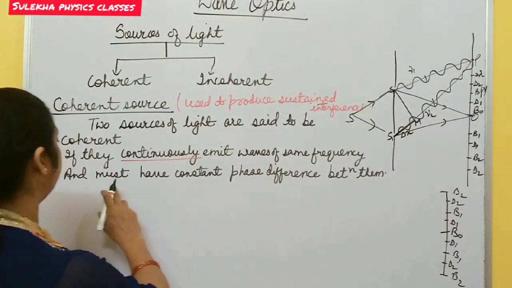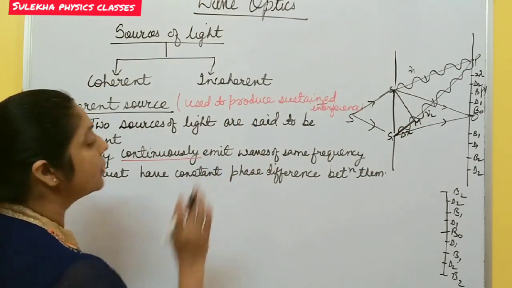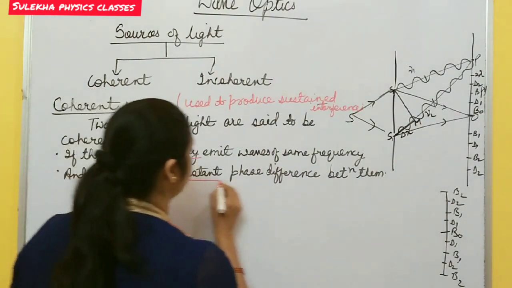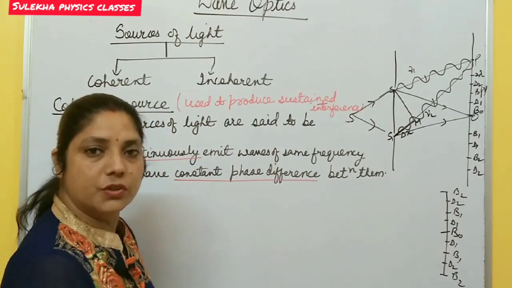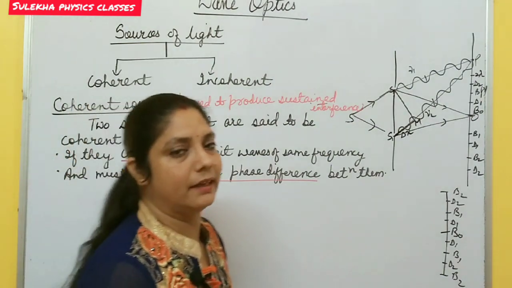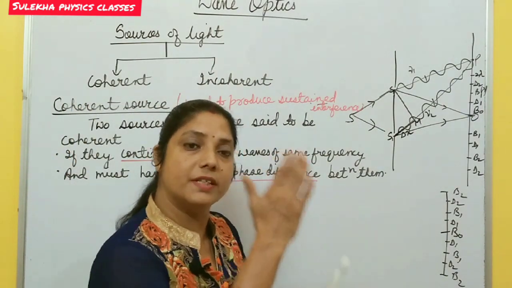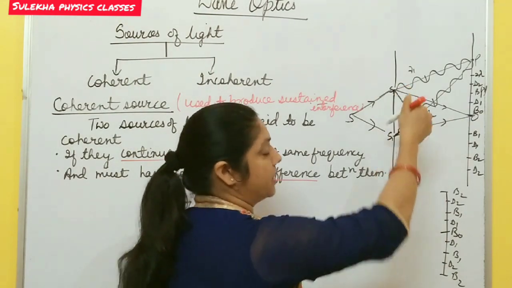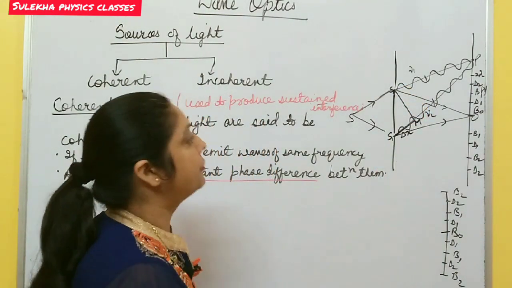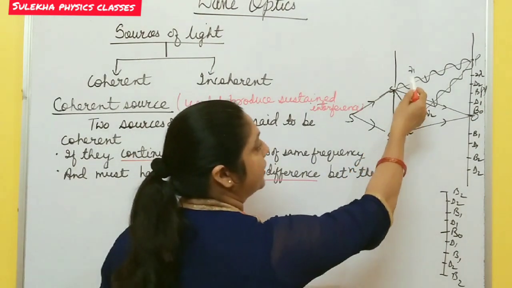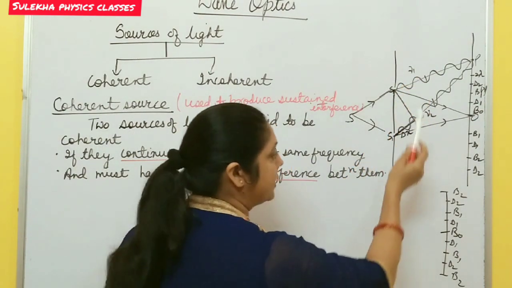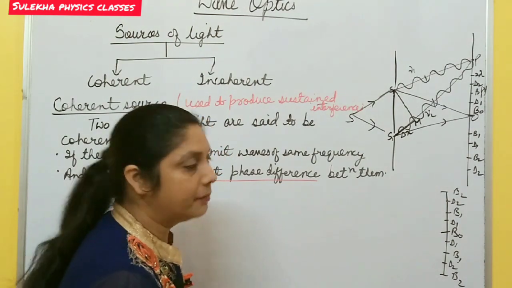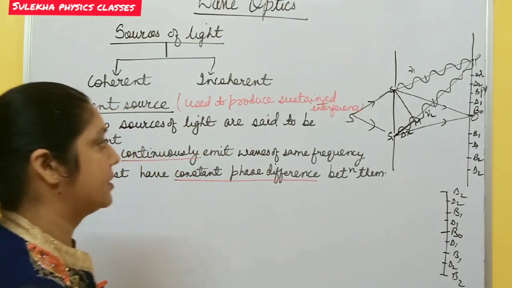Another thing, they must have a constant phase difference between them. Constant phase difference means either the phase is 0, or constant means any angle, 30 degrees, 40 degrees, but always remains constant. So these two sources are said to be coherent if they emit continuous waves of the same frequency and also have a constant phase difference between them to produce sustained interference.